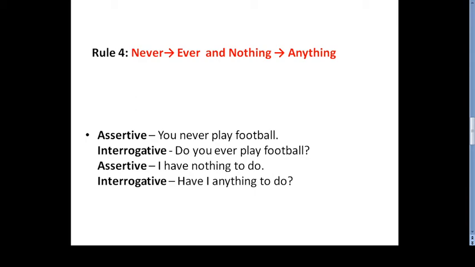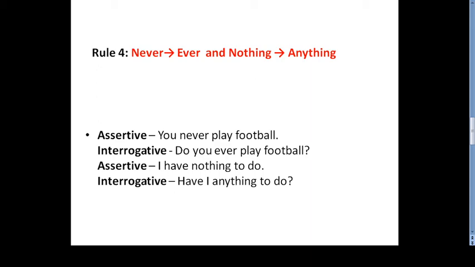Rule 4 says if you find never in an assertive sentence, to change it to interrogative we will take ever. Again, if you find nothing in an assertive sentence, then to change it to interrogative we will take anything. The example says: you never play football. We find never in the assertive sentence, so to change it to interrogative we will take ever. So: do you ever play football? And the example: I have nothing to do. Here we found the word nothing, so we'll change it to anything. So: have I anything to do?